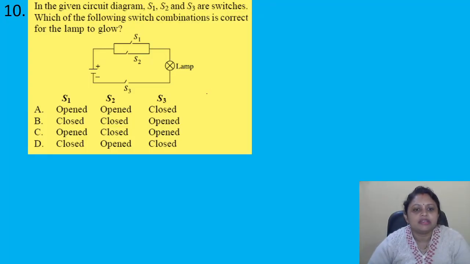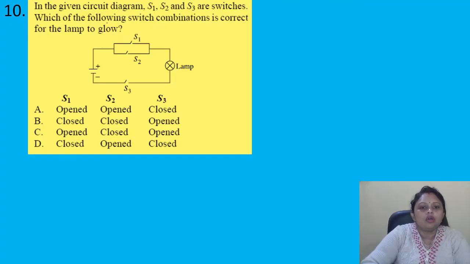In the given circuit diagram, S1, S2 and S3 are switches. Which of the following switch combinations is correct for the lamp to glow? A, S1 opened, S2 opened, S3 closed. B, S1 closed, S2 closed, S3 opened. C, S1 opened, S2 closed, S3 opened. D, S1 closed, S2 opened, S3 closed.